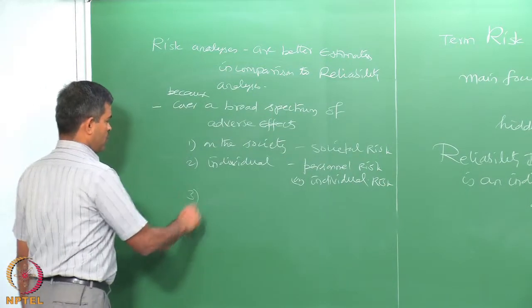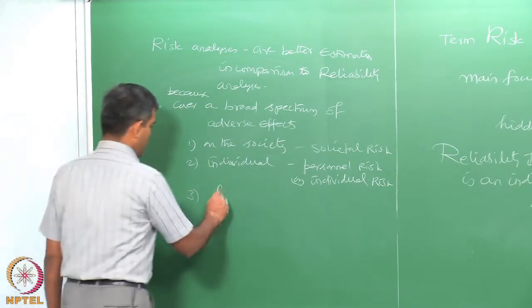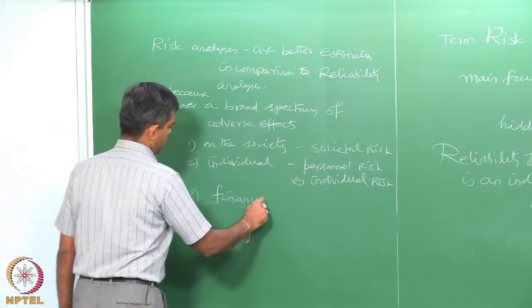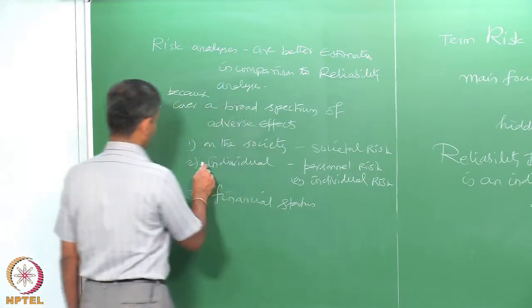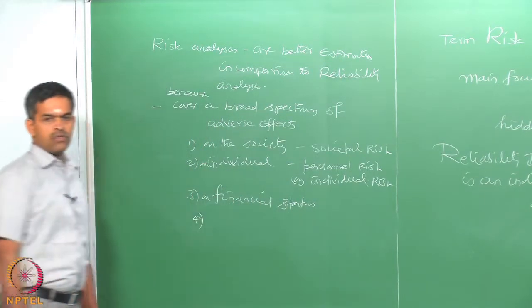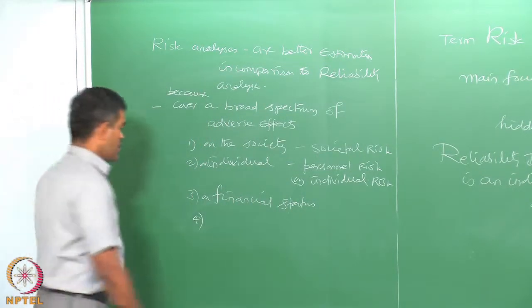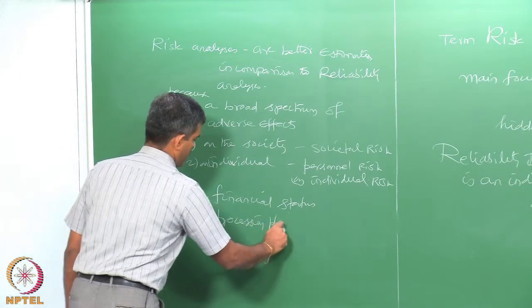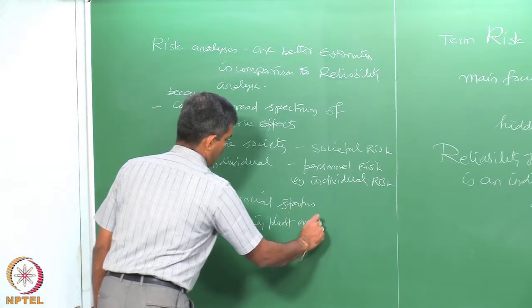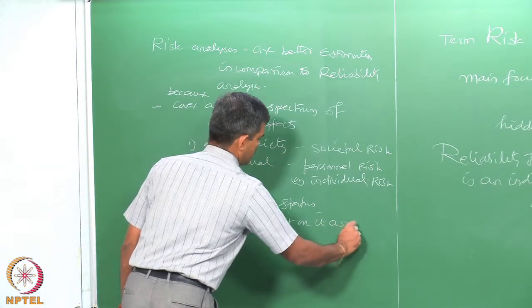It also talks about adverse effects on financial status, it also talks about adverse effects on processing plant, on its asset management.